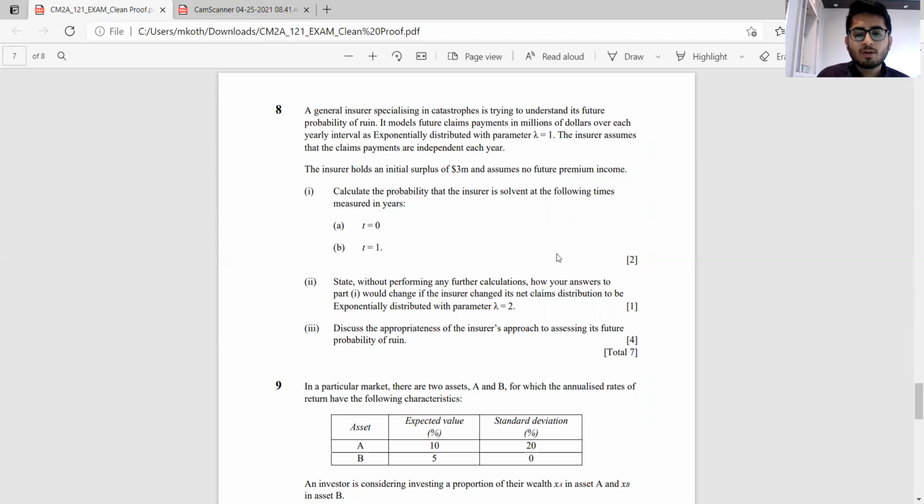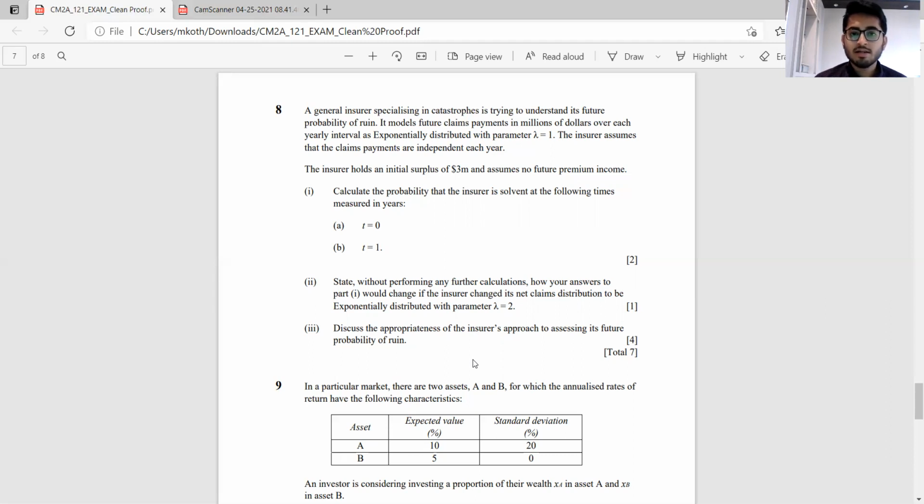Taking a look at this, parts 1 and 2 are pretty straightforward. Part 3 will discuss the appropriateness of the insurer's approach. What we could see is the insurer is assuming that no future premiums are coming, so we need to check whether this is actually the case. Then the insurer is using an exponential distribution to model all the claims in yearly intervals. We could see if any other better distributions could be used, because we are looking at catastrophes. Catastrophes are nothing but one single event which causes a large amount of loss.